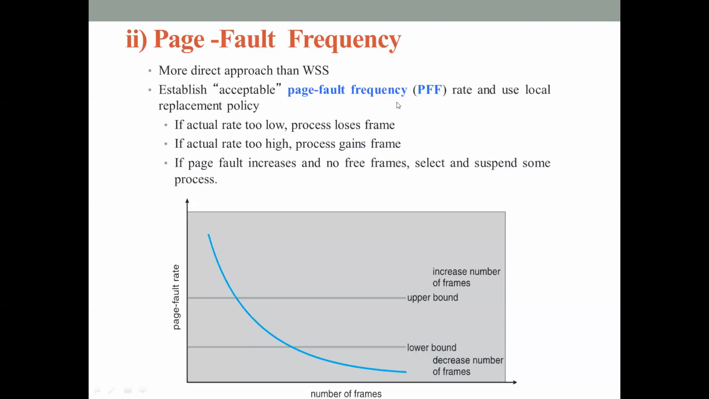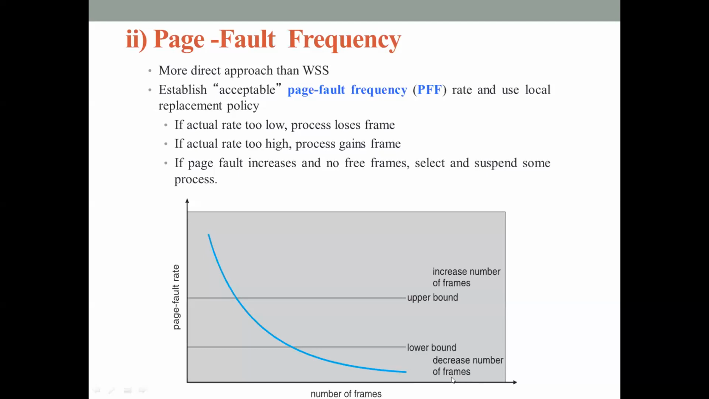What it will do is examine the page fault rate. Based on the page fault rate, the OS will set an upper bound and lower bound on the page fault rate. Whenever the number of page faults of a particular process goes beyond the upper bound, the OS will try to give additional frames to the process. Whenever the number of page faults for a particular process goes below the lower bound, it means the process has already been given too many frames, right? So the OS will try to decrease the number of frames. It will try to take away some of the frames already allocated to the process.